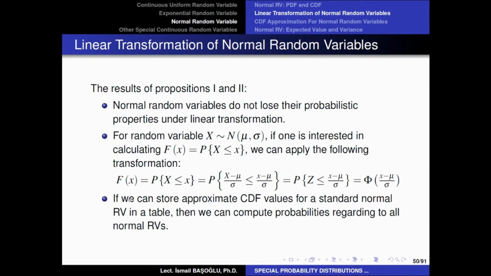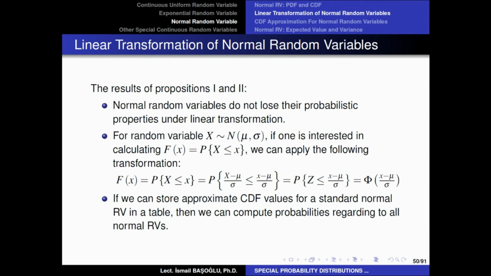So we are just going to use a numerical method and identify the approximate cumulative distribution function values for a standard normal random variable. And we are just going to store these values in a very large table. And if somebody asks us a question related to a standard normal random variable, we are just going to search this probability from that table and answer the question.